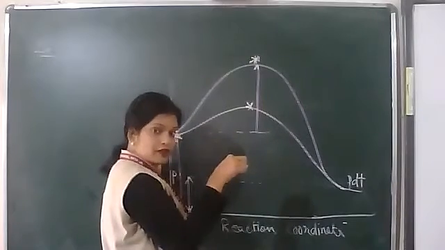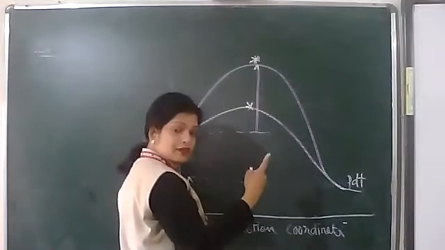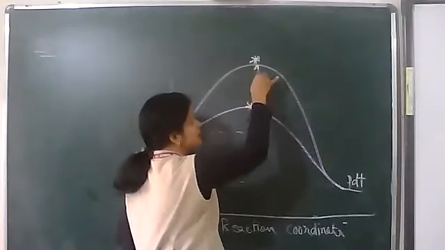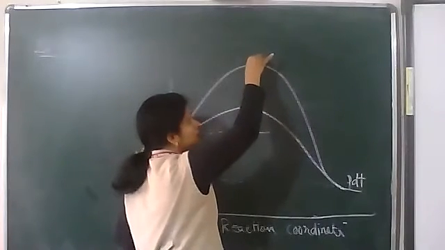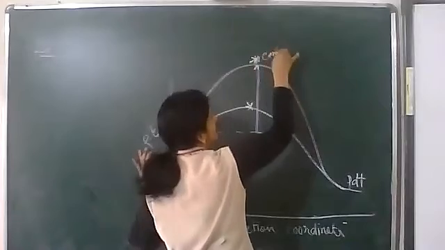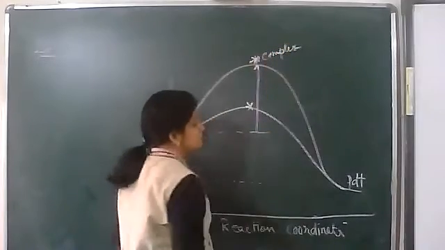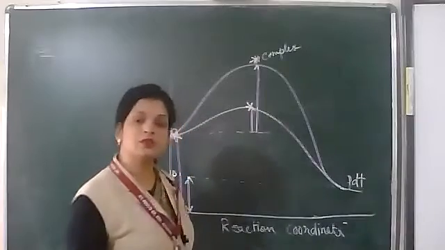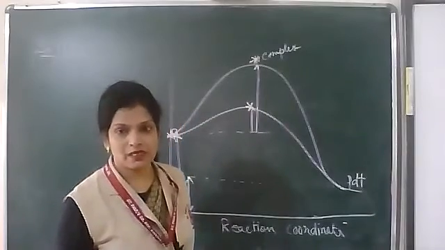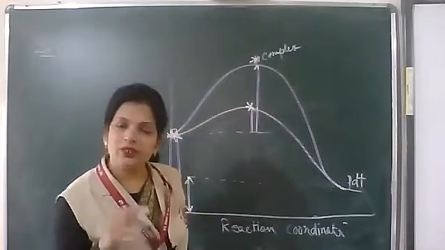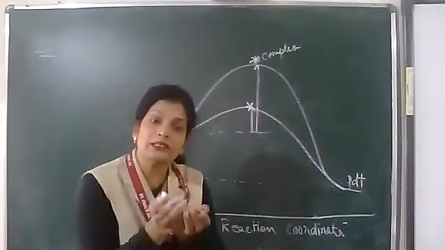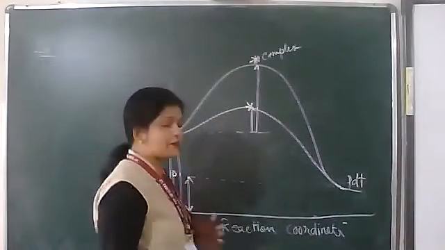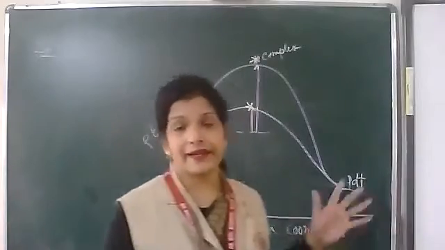Reactants have got some amount of energy. We are giving some amount of energy so that the reaction takes place. The amount of energy we are giving, or that is required to make this activated complex, that is called activation energy. Now when you apply a catalyst, you have to give only this much amount of activation energy. Means if you are putting a catalyst, you have to give only less amount of activation energy to conduct a reaction. Now what happens? You have added a catalyst.